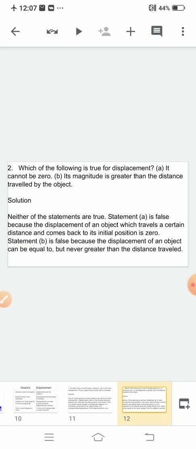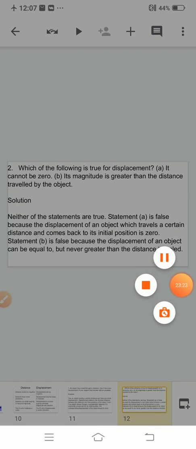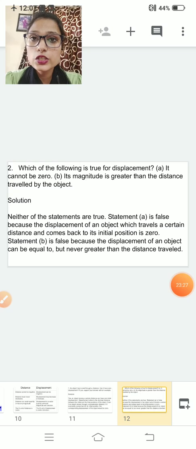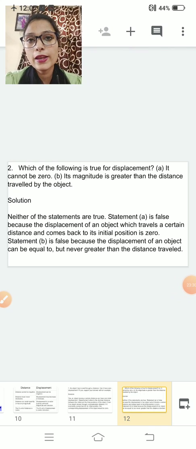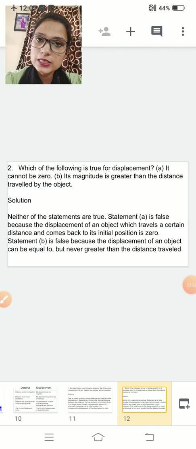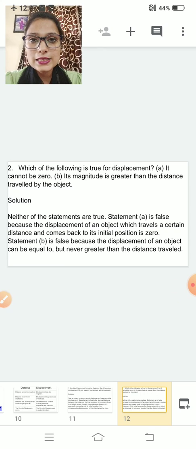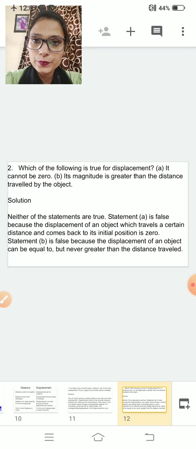Okay, so once again we will revise what is distance and what is displacement. Distance is the total path covered by an object. Distance is a scalar quantity. SI unit of distance is meter.